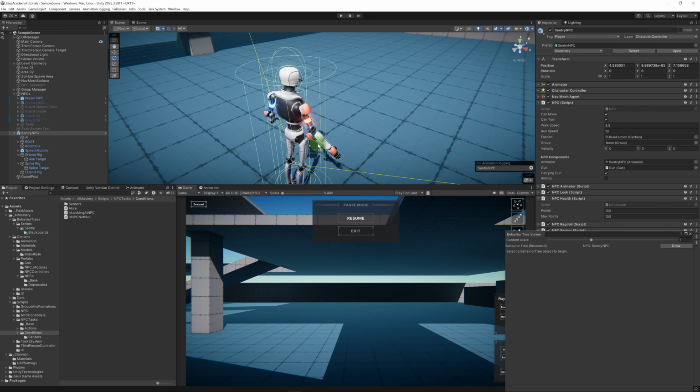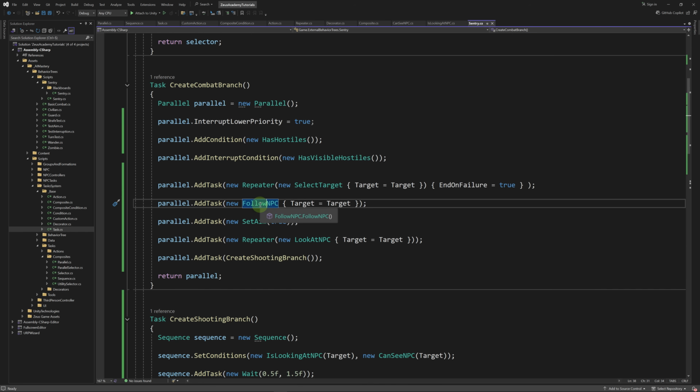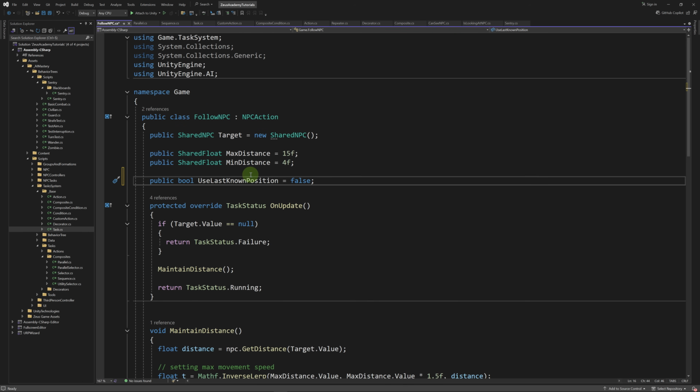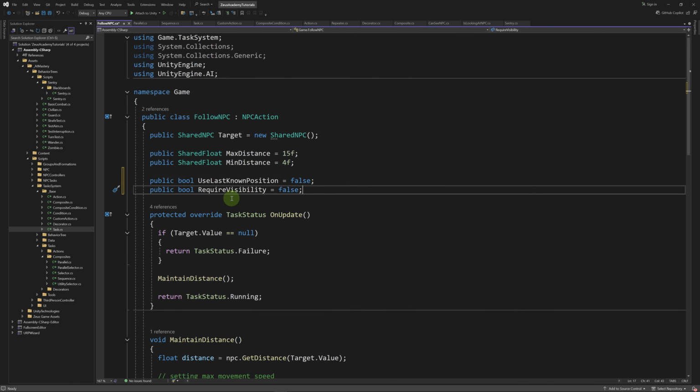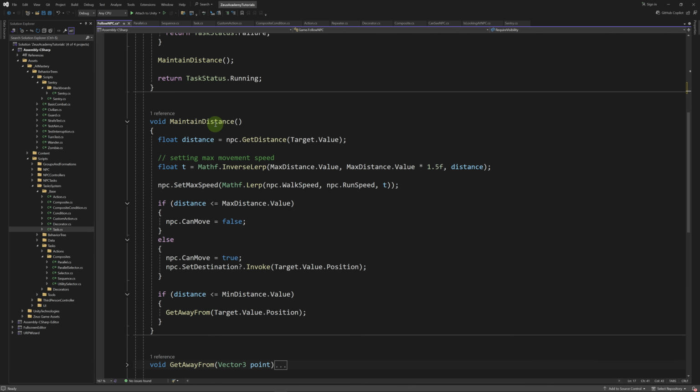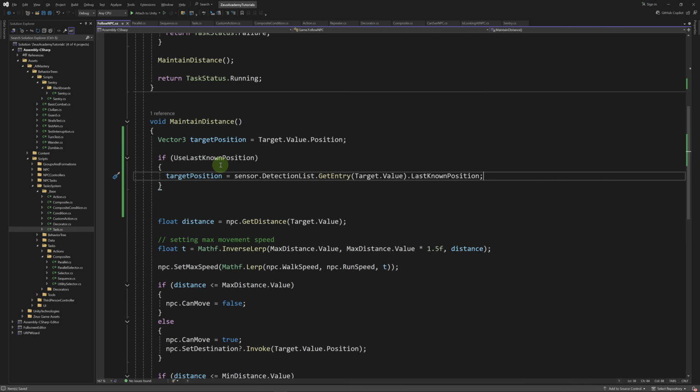Now let's upgrade the behavior a little bit. Let's go to the follow NPC action. Here let's use a boolean, use last known position, and another boolean, require visibility. Right now the follow NPC action is kind of omniscient. So let's go to our maintain distance method. We're going to define a target position and we're going to use it in the code below. So it's going to be set to target.value.position by default. So this is the omniscient mode of the action.